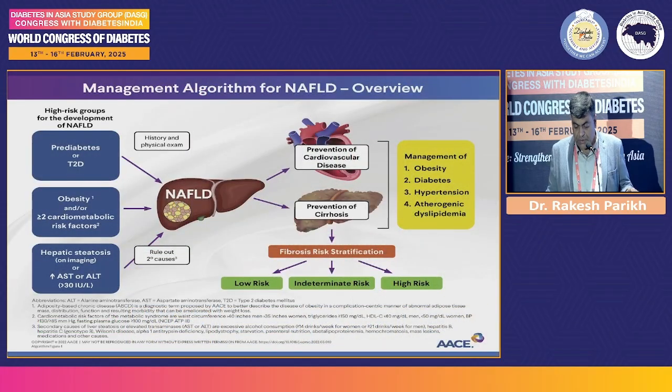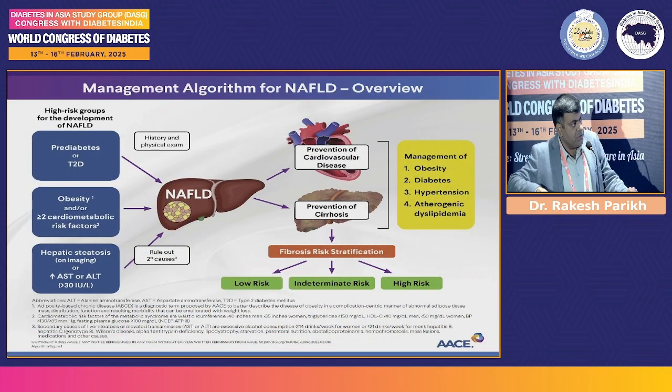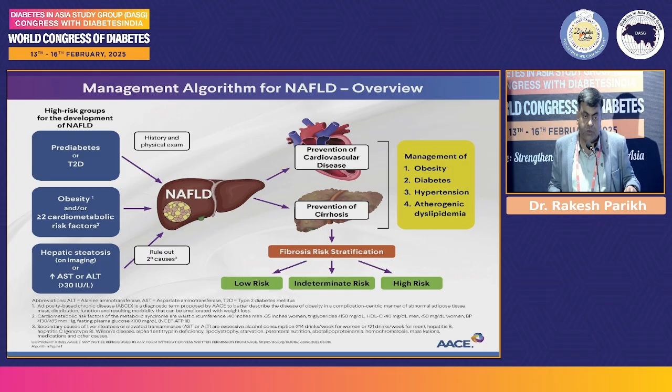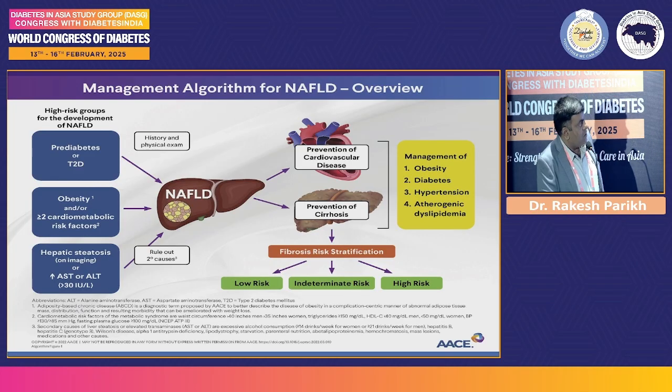So this is the slide from the AASLD workup. So these people, we know that most of them, they do have the comorbidities which are listed on this side. We have to rule out the secondary cause, and once you label a patient as MASLD, this patient is at dual risk. On one side, there is a risk of progression to cirrhosis, and on the other side, there is a risk of cardiovascular events also. So we have to take care of both of these. And for cardiovascular risk reduction, we need to look for these comorbidities and manage them well so that we can prevent the cardiovascular events in these patients.